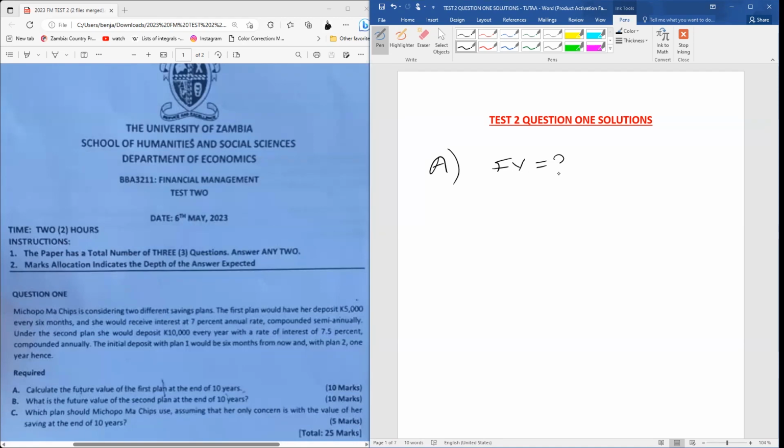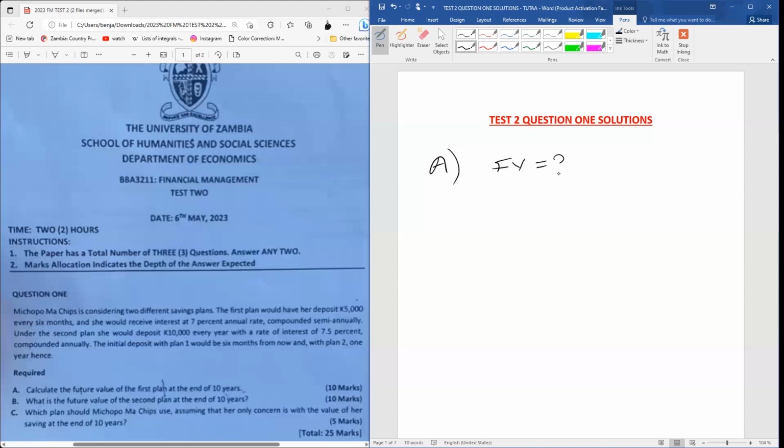If we read through plan 1, it says the first plan would have a deposit of 5,000 kwacha every 6 months. And then for how long? For 10 years. We know that in this case, this is a multiple stream of what? Of cash flows, because this is happening every 6 months for a period of 10 years. We're depositing 5,000 kwacha every 6 months for a period of 10 years. So that's an equal stream of cash flows coming in for a period of 10 years.